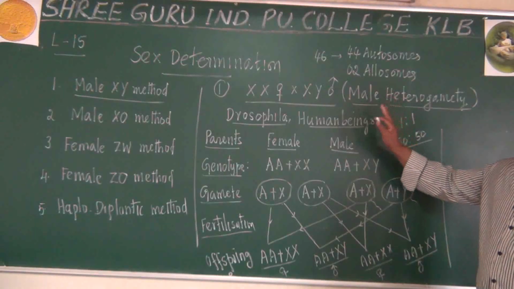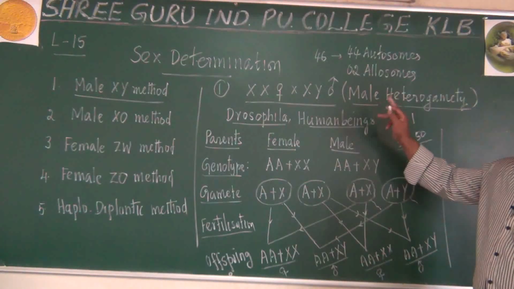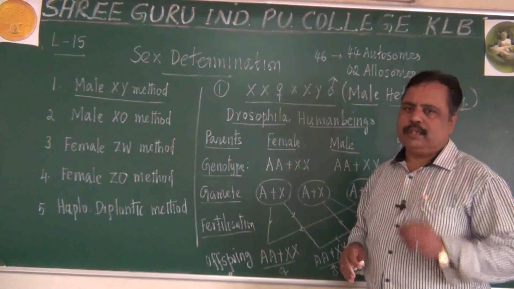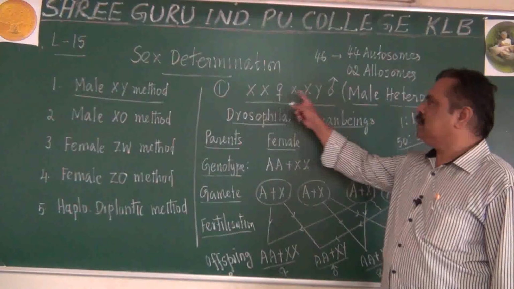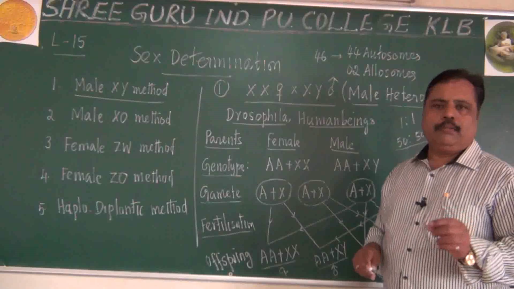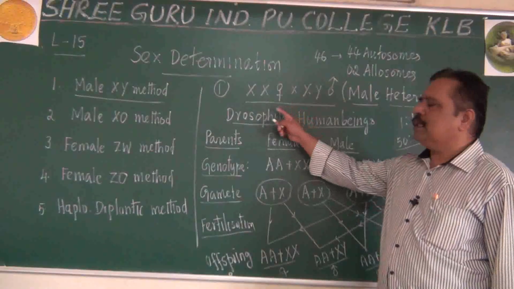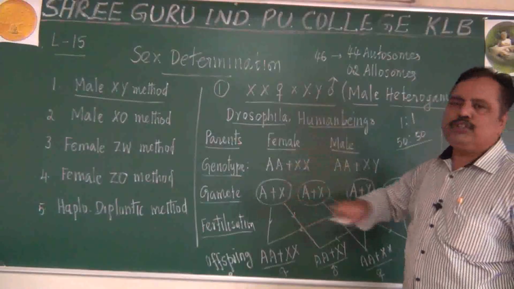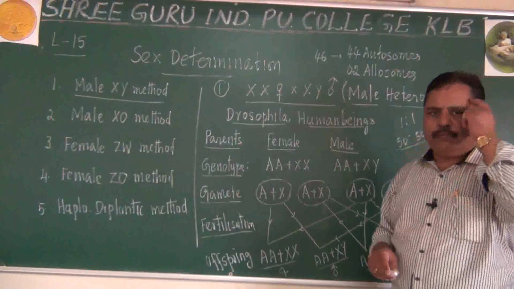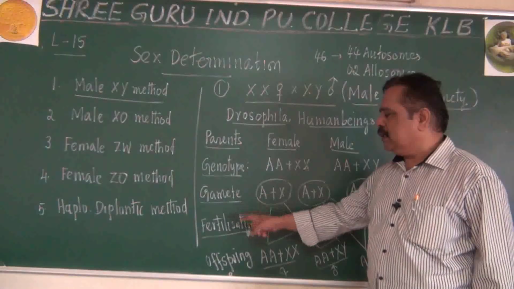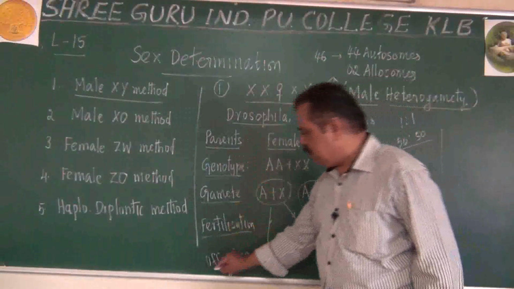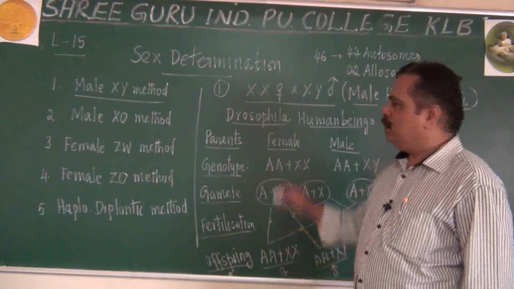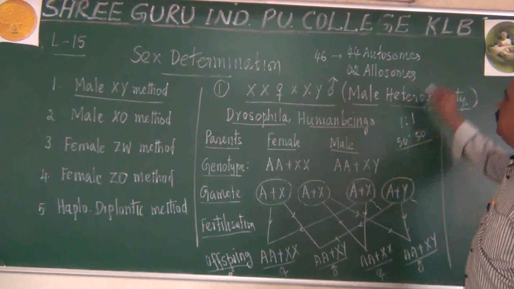This is one important technique of chromosomal sex determination. Which method is that? Male XY method, or otherwise XX XY method. In a 3-mark question it can be asked, describe XX XY type of sex determination with a flow chart. When you are drawing a flow chart, don't forget to write these 5 steps: parents, genotype, gametes, fertilization and offspring. Make note of this important 3-mark question.